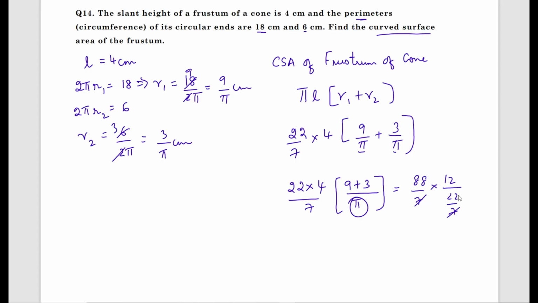This 7 and this 7 will cancel. Now what I get? 22 ones are 22, 22 fours are 4. Now what we get is 4 into 12. 12 fours are 48. Therefore the CSA of frustum of cone is 48 square centimeter.